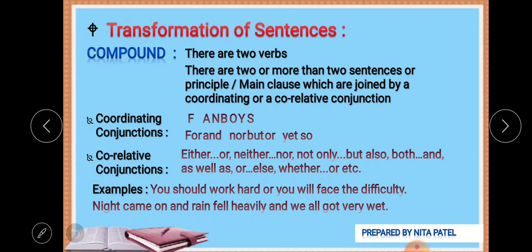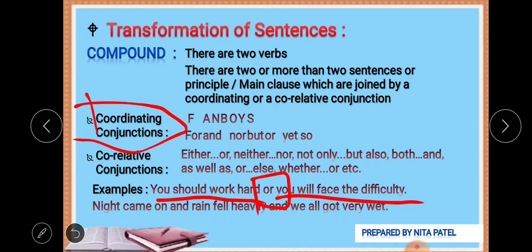You should work hard or you will face the difficulty. Now both of these are sentences or principal clauses, and they are joined with the help of the conjunction or, which comes under these coordinating conjunctions.